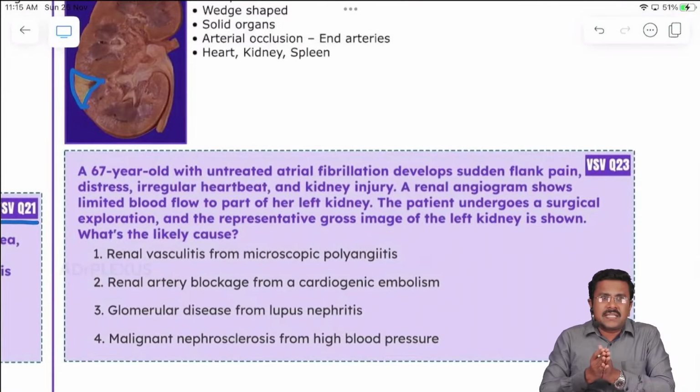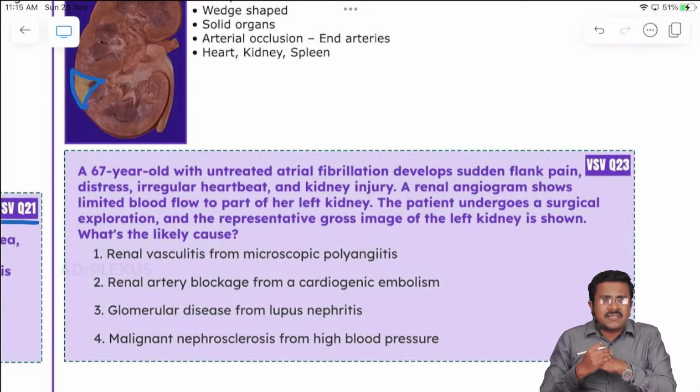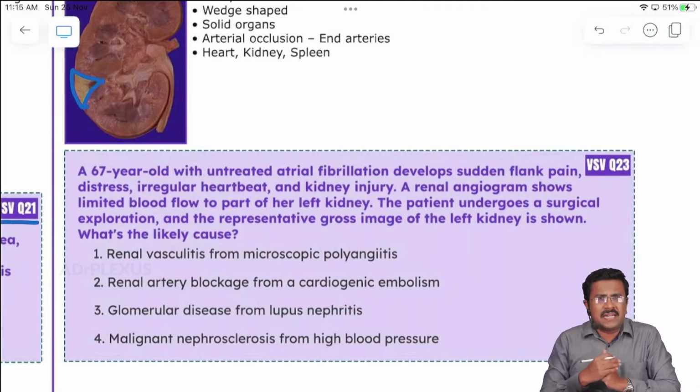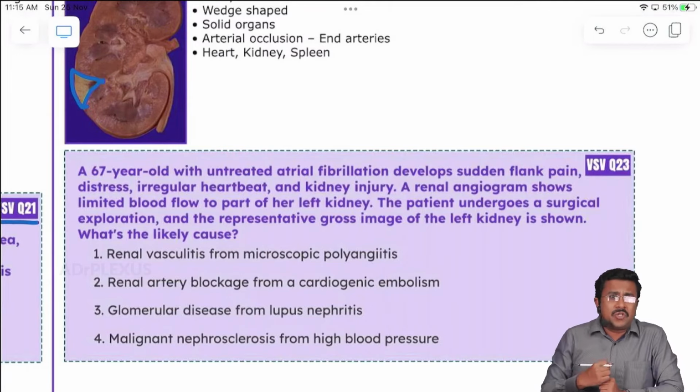And now let's see the question. A 67-year-old patient with untreated atrial fibrillation develops sudden flank pain, distress, and irregular heartbeat, and kidney injury. So the patient is a case of atrial fibrillation who suddenly develops flank pain and distress. The renal angiogram shows limited blood flow to part of the left kidney. So this tells us the patient has some vaso-occlusive lesion in the left kidney.